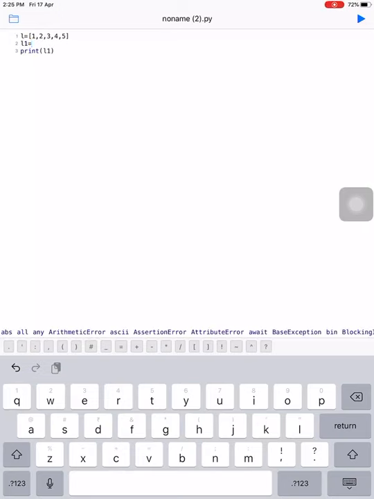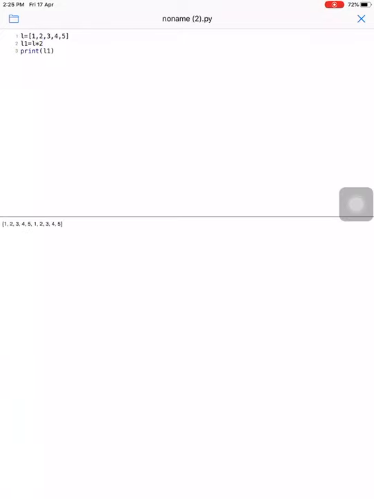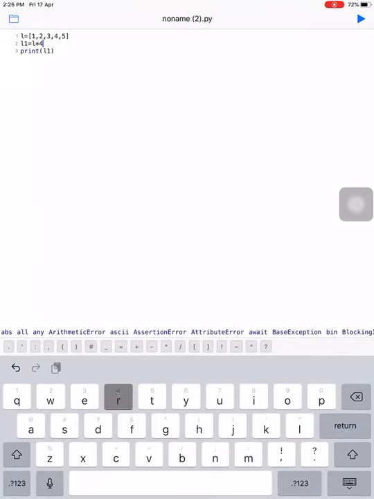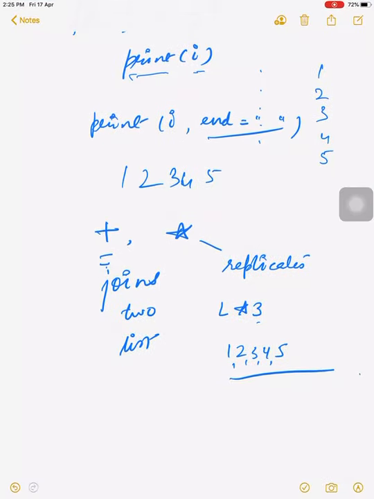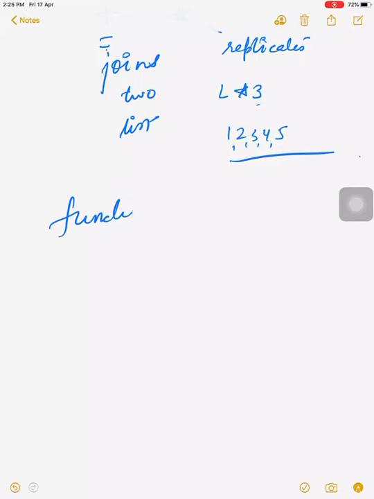Similarly, we will see the function of the multiply operator here. We write L1 equal to L multiplied by 2. That means the value of L will be replicated 2 times. See here: 1, 2, 3, 4, 5, 1, 2, 3, 4, 5. If you write 4 here, that means the value of L will be replicated 4 times: 1, 2, 3, 4, 5, 1, 2, 3, 4, 5, 1, 2, 3, 4, 5 and 1, 2, 3, 4, 5. I hope you understand the working of these two operators which we commonly use with the list.